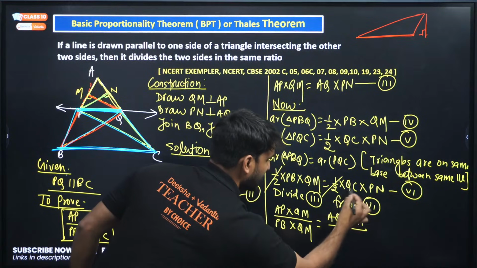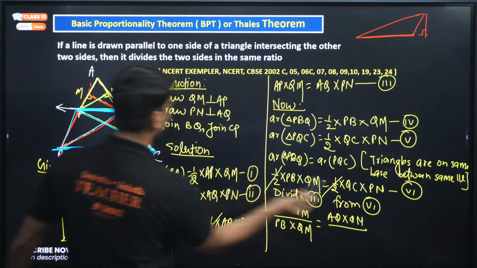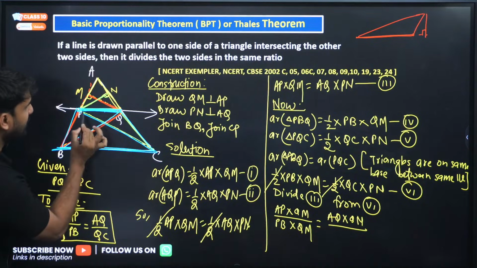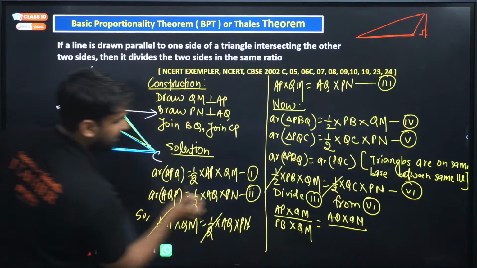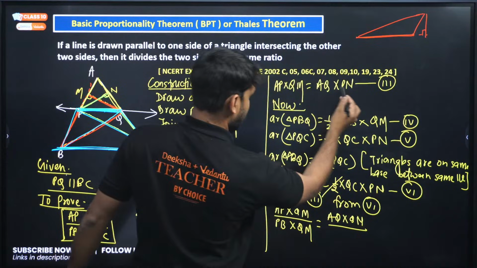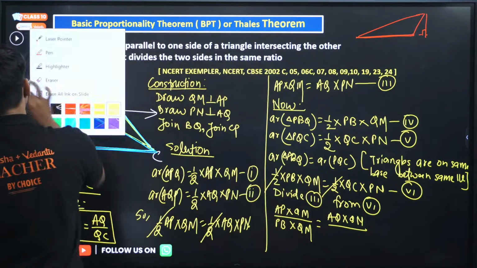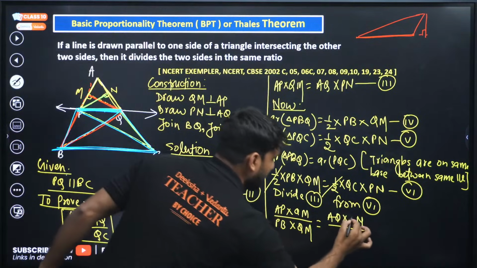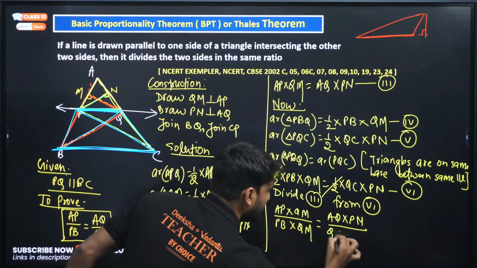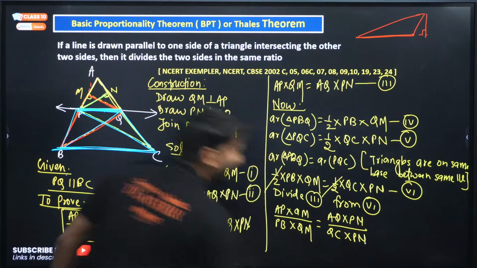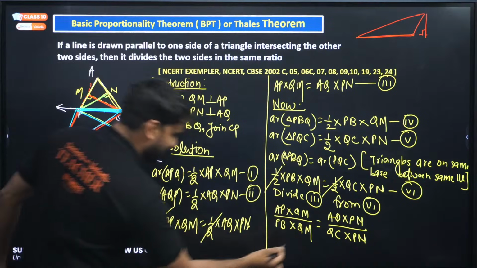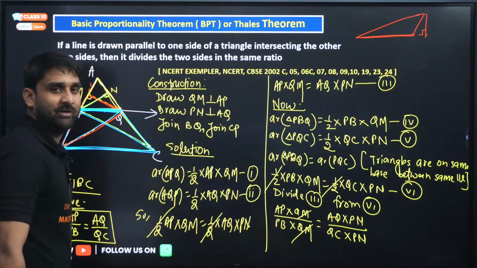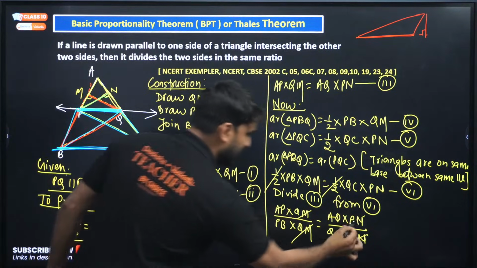What is this, my dear? QC base into PN. This is PN. Here is AQ into PN, which is why I'm writing QN there. This is PN, and here also QC into PN. Can you cancel it? Look, this QM will be cancelled by QM, and this PN will be cancelled by PN.